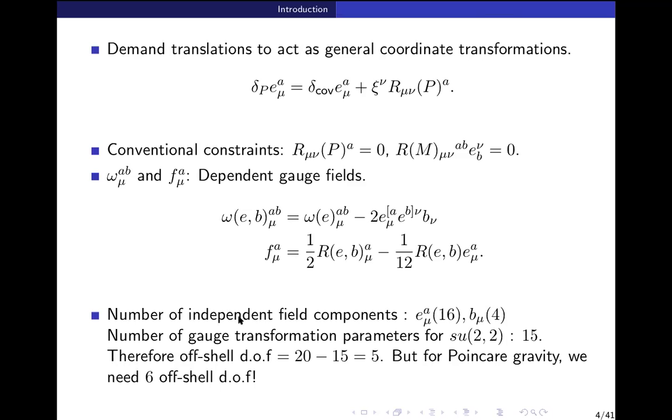Okay, so that will depend on on-shell conditions. Here we have not. So this has 5 offshell degrees of freedom, whereas in Poincare gravity, we need 6 offshell degrees of freedom. So clearly, to get Poincare gravity from conformal gravity, we need another offshell degree.